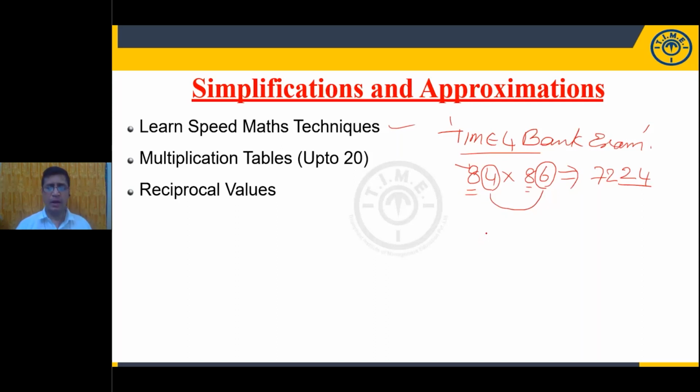Just look at one more example for you. Now I'm taking here 92 into 98. The sum of the unit digits is 10, and the tens digits are the same here. Hence, I am multiplying the unit digits here. Now, I am taking that value in the last two places of the answer. Now, multiply the tens digit with the next consecutive value. 9 multiplied by 10 means it is 90. So, what is the answer for this question? 9016.